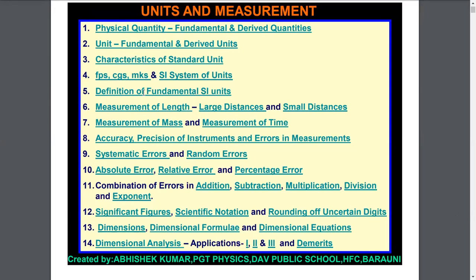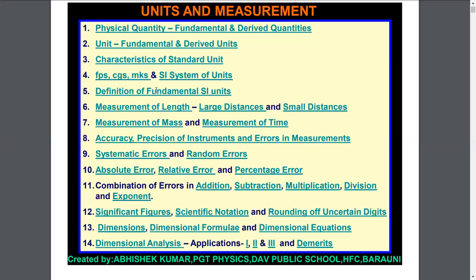After that, definition of fundamental SI units, and then measurement of length, including large and small distance, measurement of mass, and measurement of time.